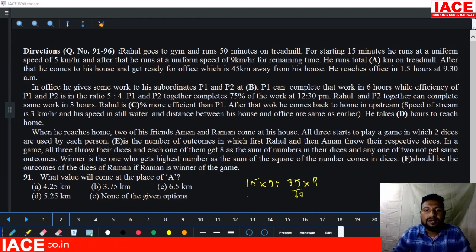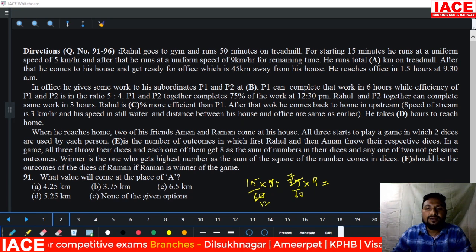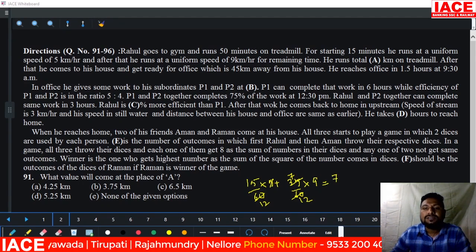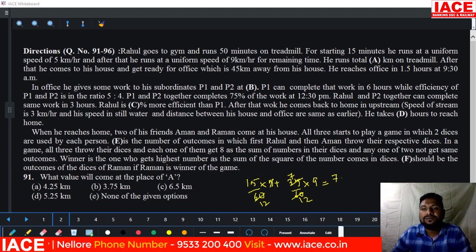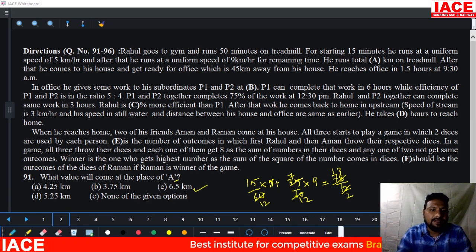Divide by 60, because it is an hours conversion, and cancel the values. 5 twelves, this 5 will be cancelled, and 5 sevens and 5 twelves, 7 nines is 63. 63 plus 15 is 78. 78 by 12: 6 twos, 6 ones, 6 threes. That means 13 by 2, which is 6.5 kilometers. So A is 6.5 kilometers.